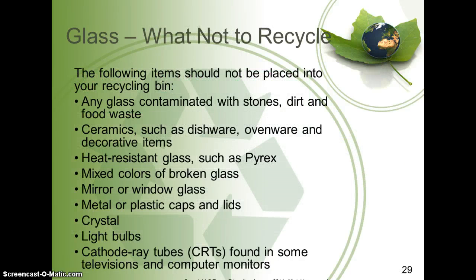Glass, what not to recycle. The following items should not be placed into your recycling bin. Any glass contaminated with stones, dirt, and food waste. Ceramics such as dishware, ovenware, and decorative items. Heat-resistant glass such as Pyrex. Mixed colors of broken glass. Mirror or window glass. Metal or plastic caps and lids. Crystal, light bulbs, cathode ray tubes, or CRTs, found in some televisions and computer monitors.